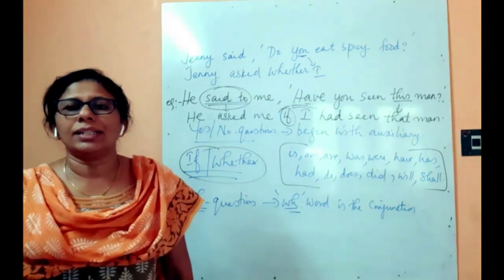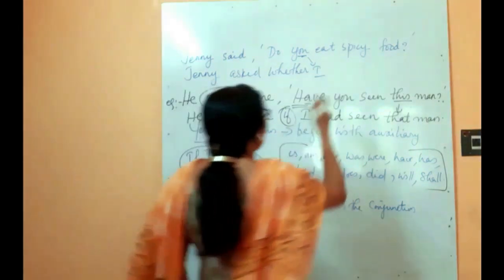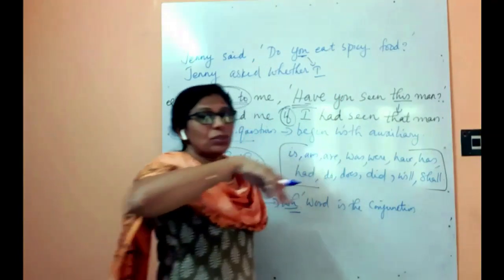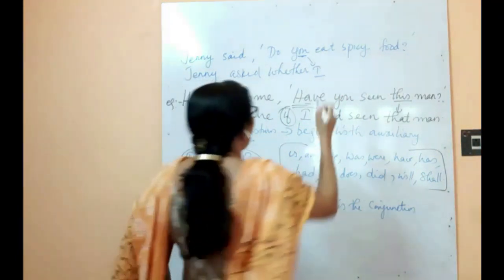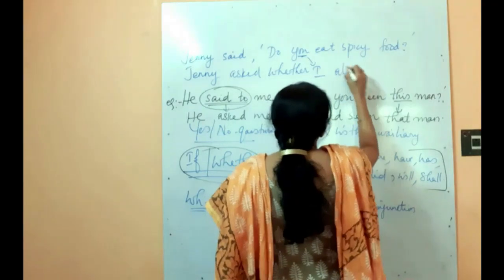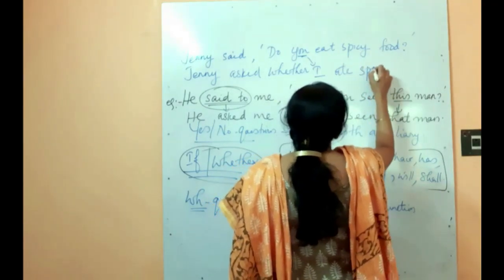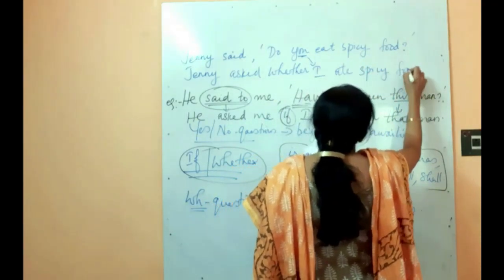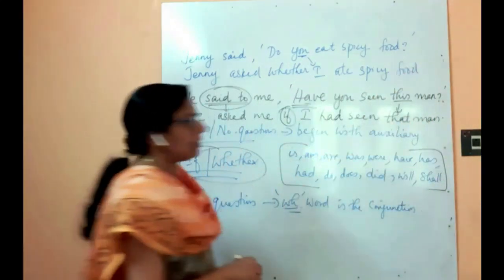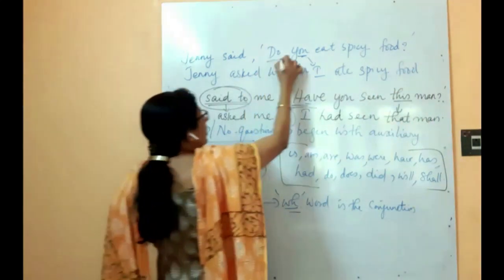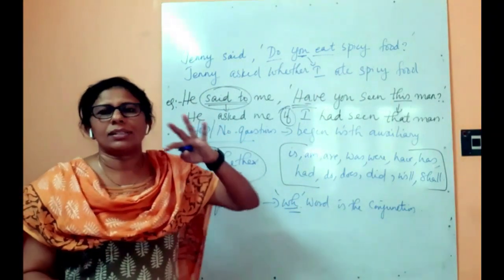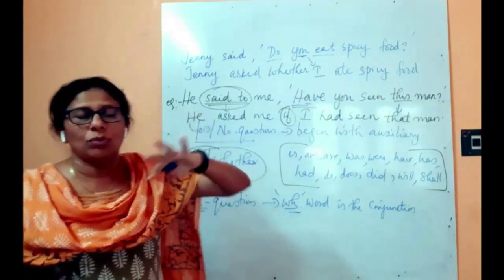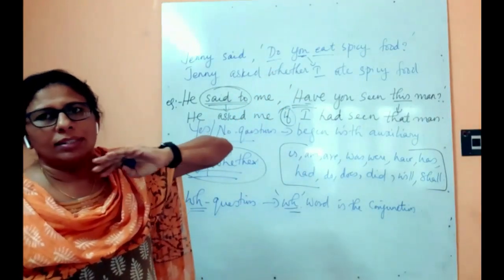Do eat means it is simple present tense. Whether, simple present tense to past. So what will be the answer? Whether I ate spicy food. You may be confused here, right? Do eat, we know that this is simple present tense. If it is an action verb, do form, how will you understand the tense of the verb?